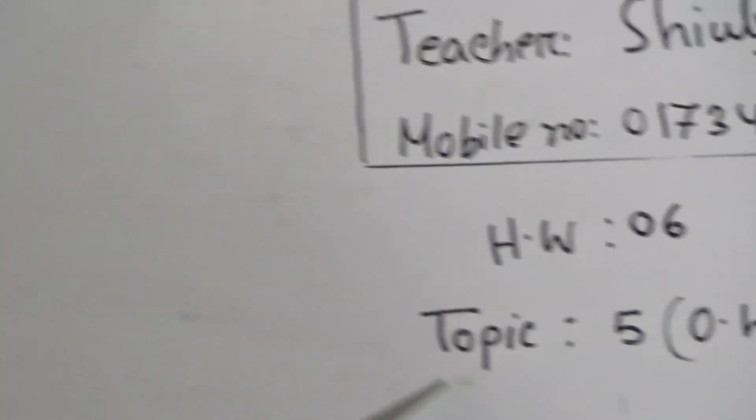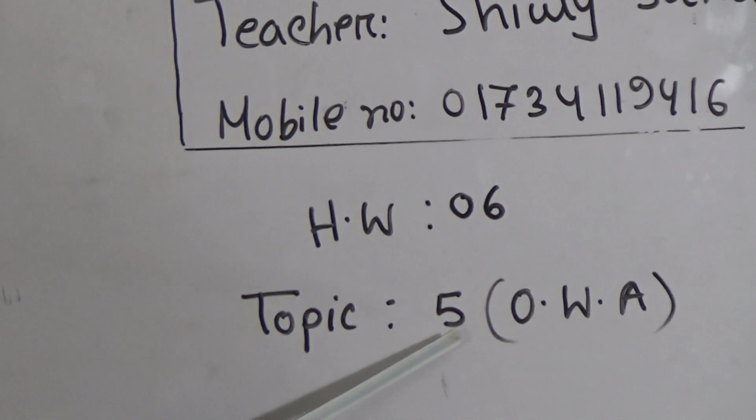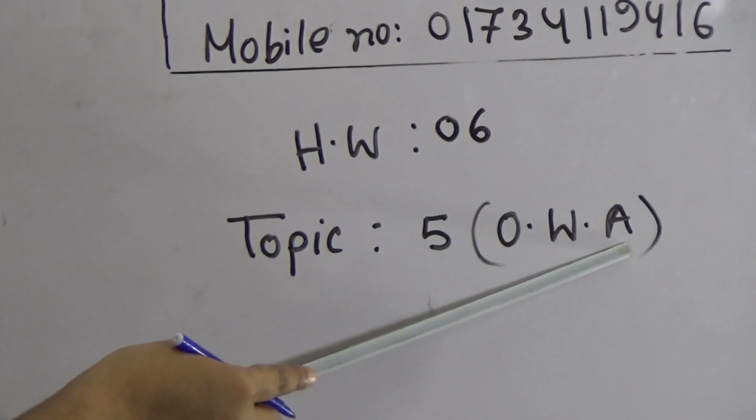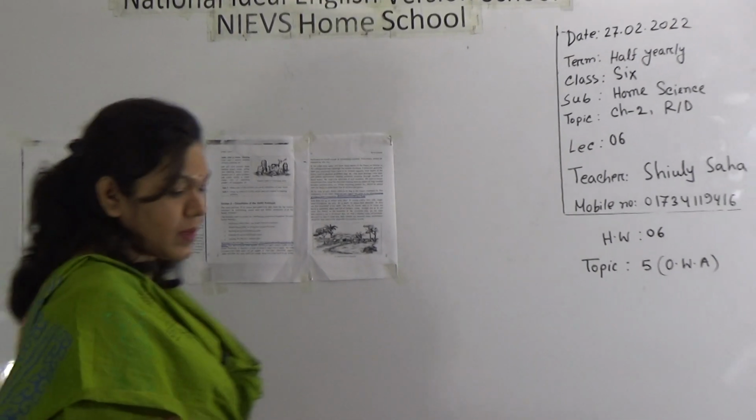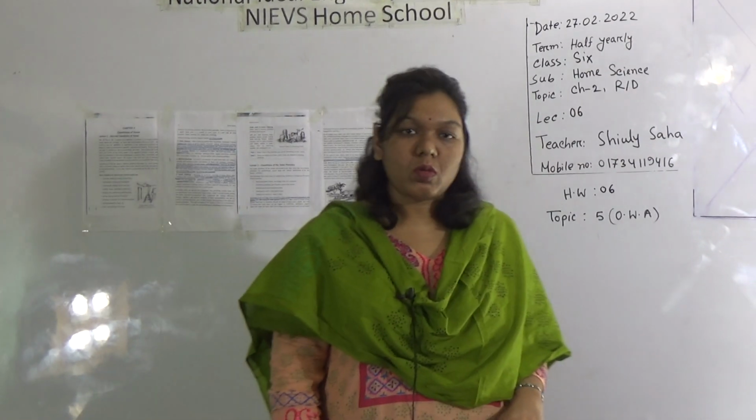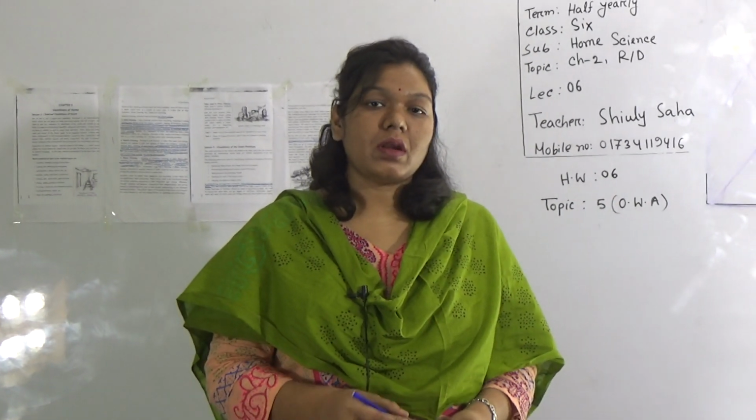So, student, this is your homework number 6 and topic. You have to make 5 one-word question answers by reading this whole chapter. Okay, that means lesson 1 and lesson 2. And after doing your homework, you have to submit on upcoming Saturday.